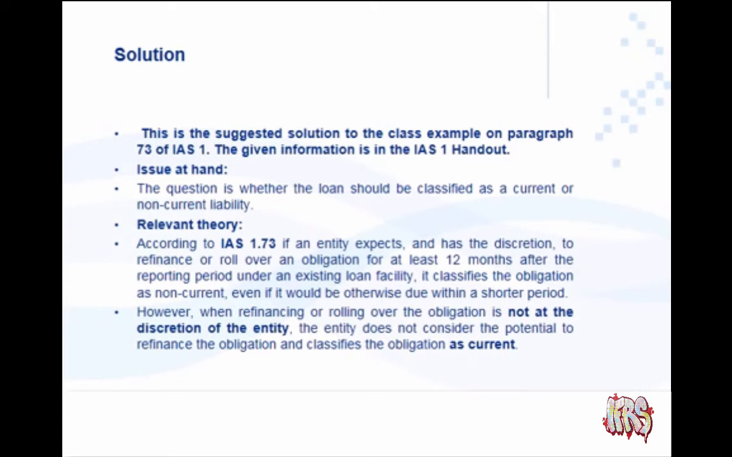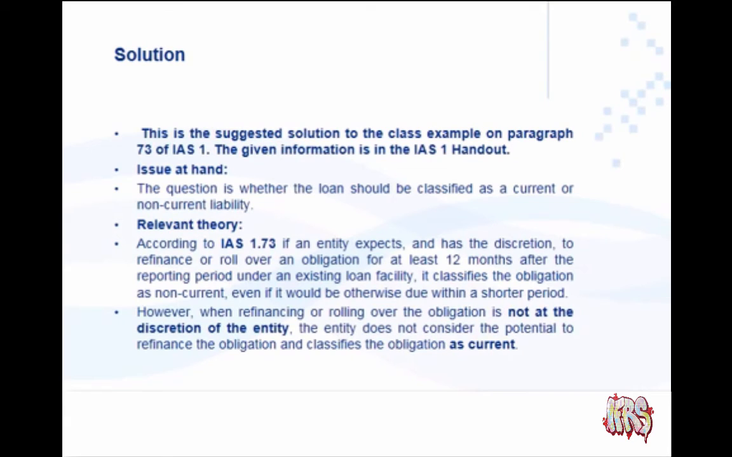Paragraph 73 says that if an entity expects and has the discretion to refinance or roll over an obligation for at least 12 months after the reporting period under an existing loan facility, it classifies the obligation as non-current, even if it would be otherwise due within a shorter period. However, when the refinancing or rolling over is not at the discretion of the entity, it does not consider the potential to refinance the obligation and classifies the obligation as current.